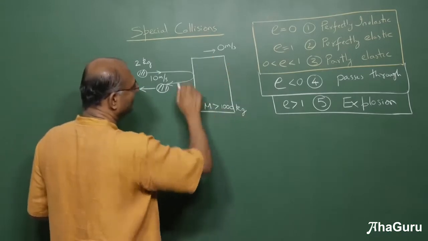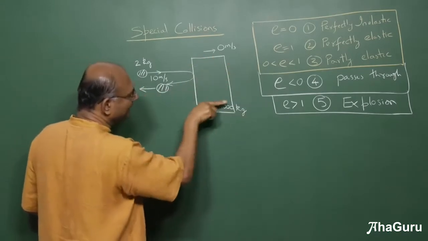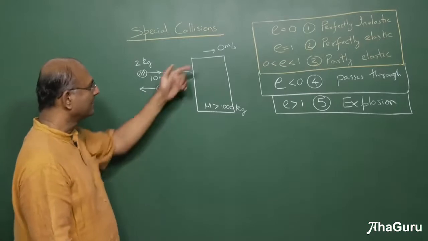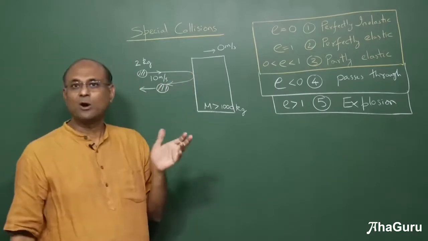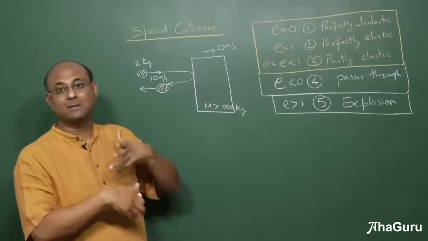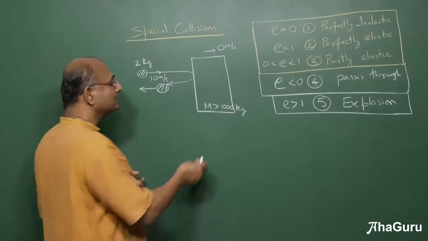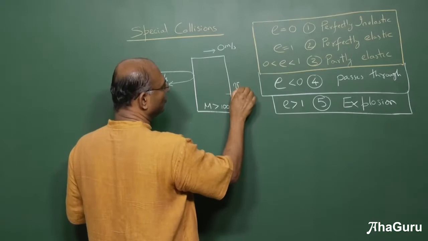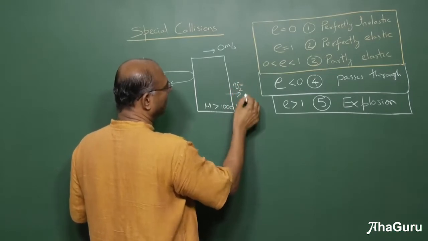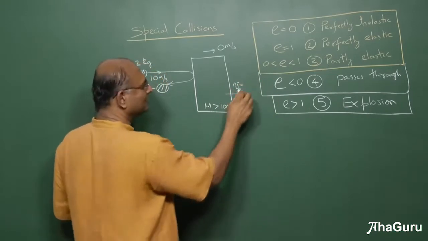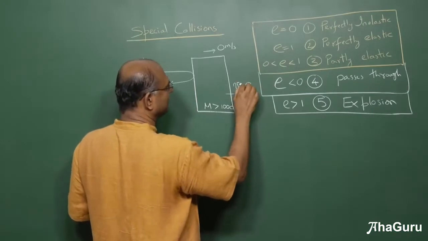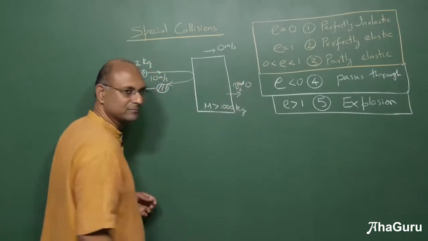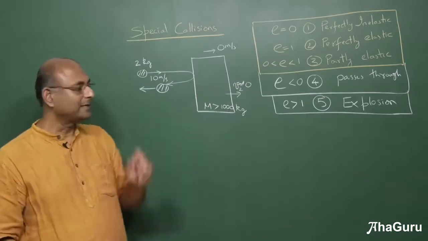Now if you take the wall, whatever happens, what do you think about its velocity? It was 0, but if something comes and hits the wall, or hits a truck, what do you think will be the velocity of the truck at the end? It is going to be really small, right? So V2 is going to be some 0.00001, so I can almost assume, approximately 0. Later we will come to refine that idea.